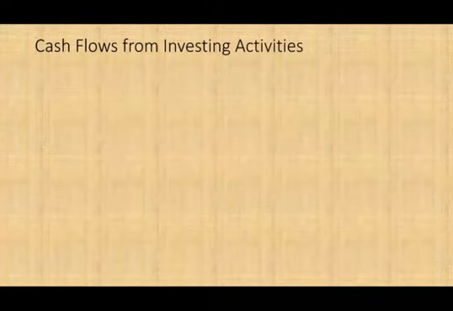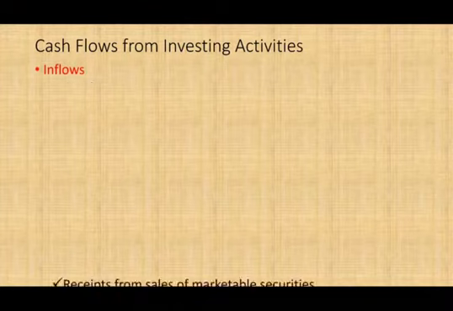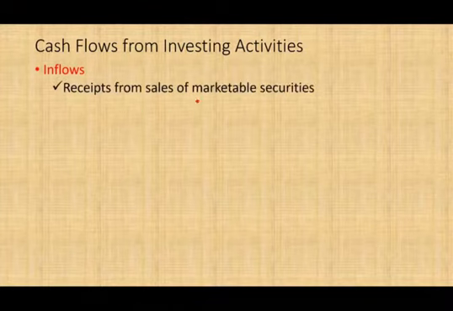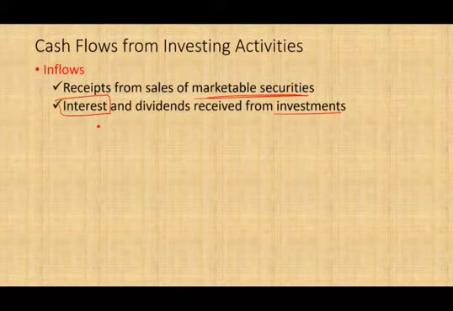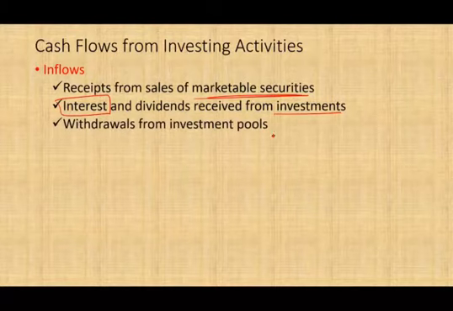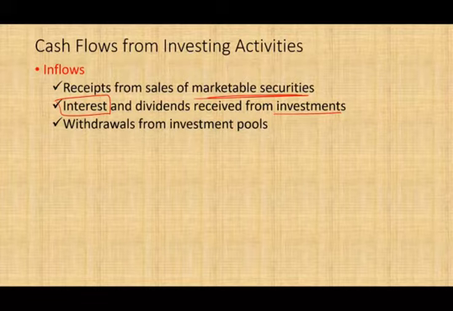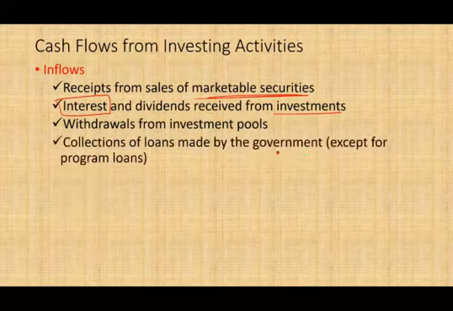Here we are dealing with investing, and here investing means investments. So what inflow comes from investments? Receipts from sale of marketable securities. So you had stocks, you had bonds, and you sold them. Interest and dividends received from investments. Here you receive the interest, and it's specifically from investments. Withdrawal from pool investments. So you took the money out from an investment pool. That's coming back to you. That's investments. Collection of loans made by the government, except for program loans.